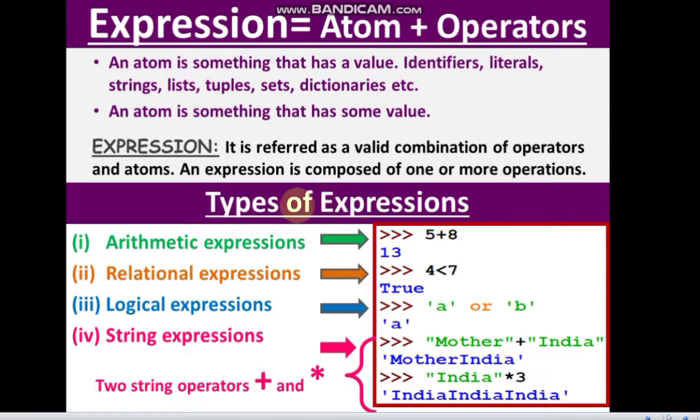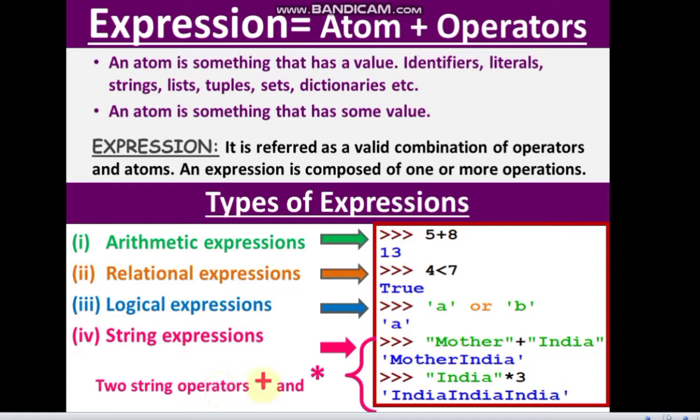Let us see the different types of expressions. Then you can understand better what expressions are. Arithmetic expressions. So for example, 5 plus 8. So you are using the atoms, the variables, and the operator, which is plus over here. 5 and 8 are the operands, the values which you are adding. So this is an arithmetic expression. Similarly, this is a relational expression. Then using and, or, and not, they are logical expressions, and some string expressions.